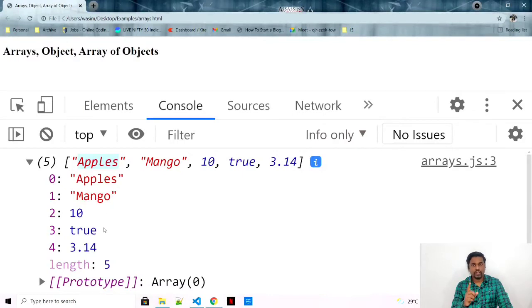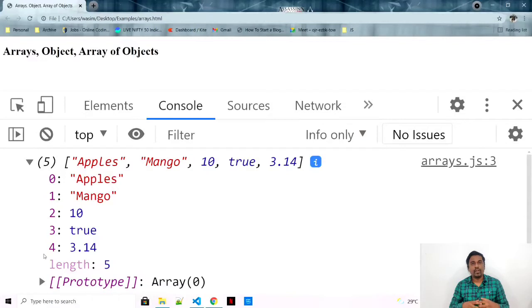But if you clearly see this, there is something over here: 0, 1, 2, 3, 4. What is this? So an array has an index. Whenever you declare an array, it usually starts with the index of 0. Array will never start from the position 1. You have an index of 0.